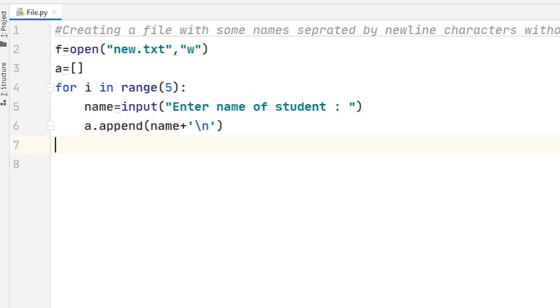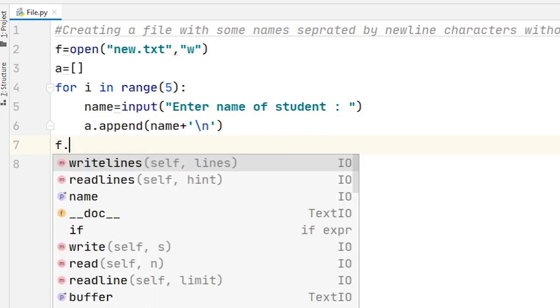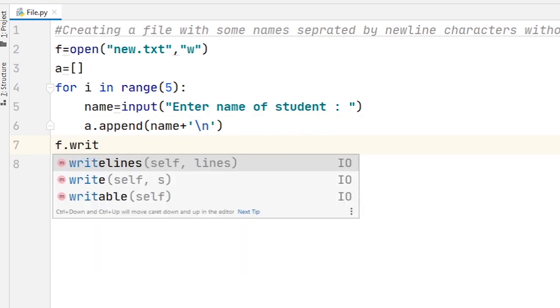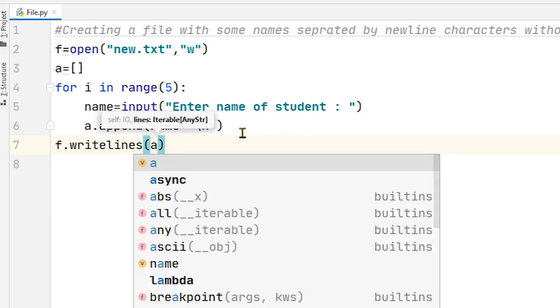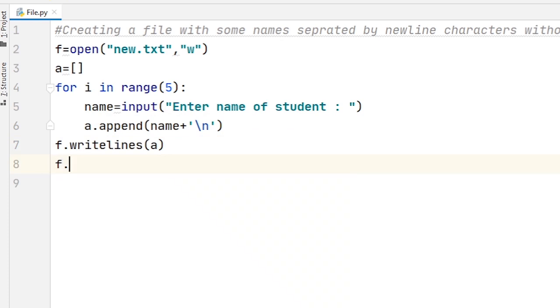Now after the for loop I write f.writelines and the value of a, and finally f.close.